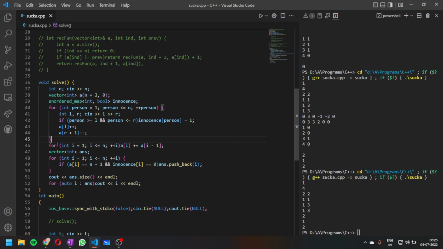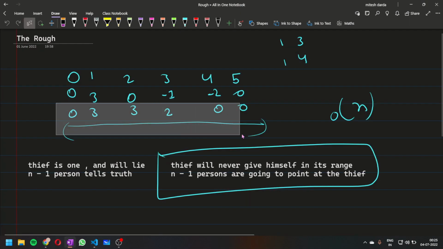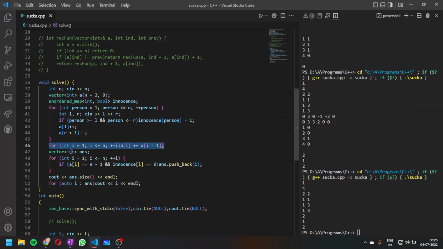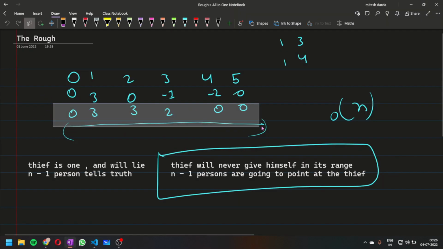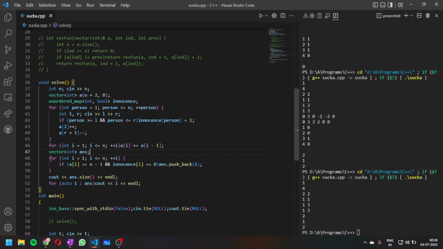After this loop, after asking for queries from n persons, I'm taking the prefix sum. So in this line we have taken the prefix sum. After this I have made our vector answer, and after making the prefix sum I will run a loop through this prefix sum.